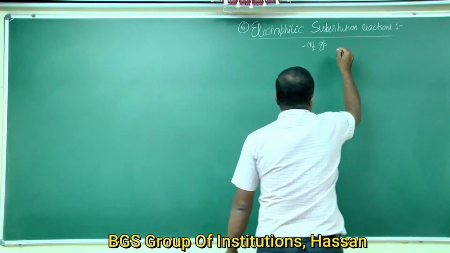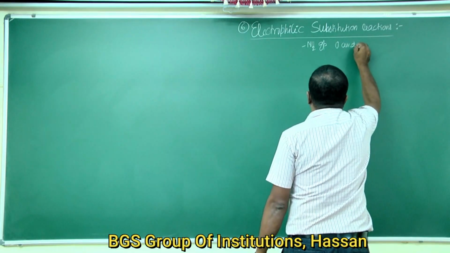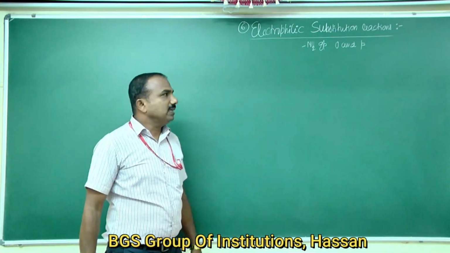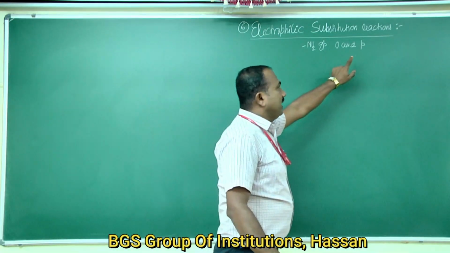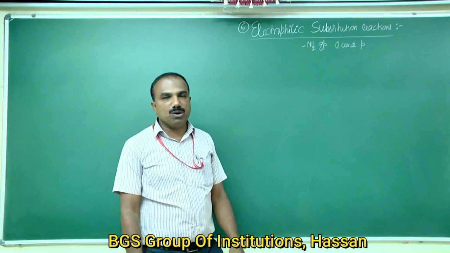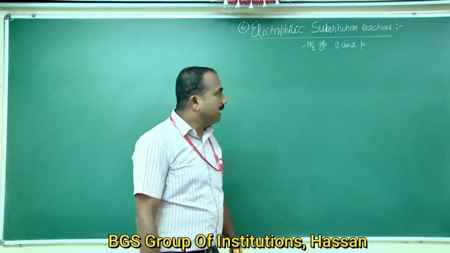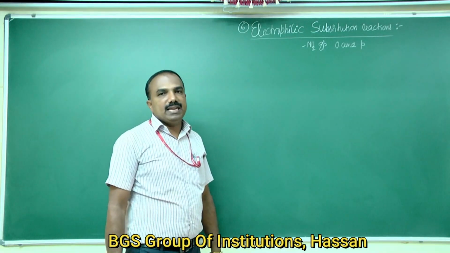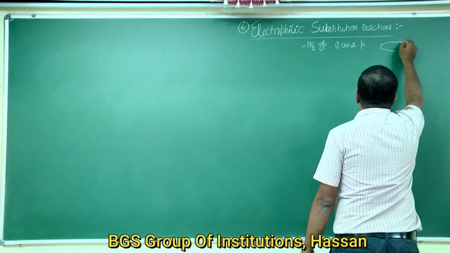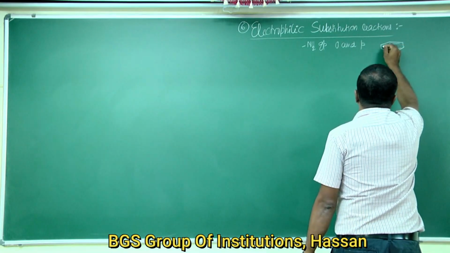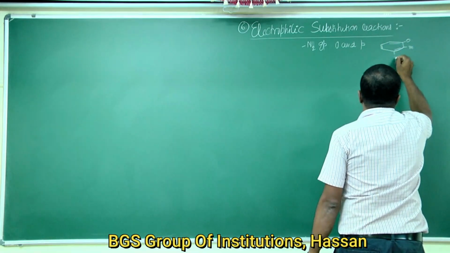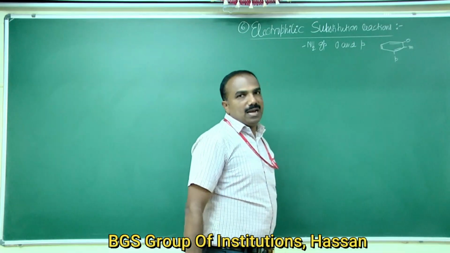it shows ortho and para products. In that, the para product is the major product. It shows both ortho and para because the electron density is maximum at the ortho and para positions, then at the meta position in aniline.